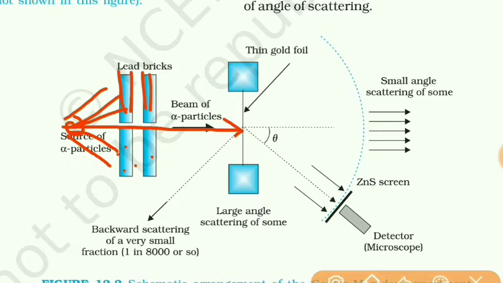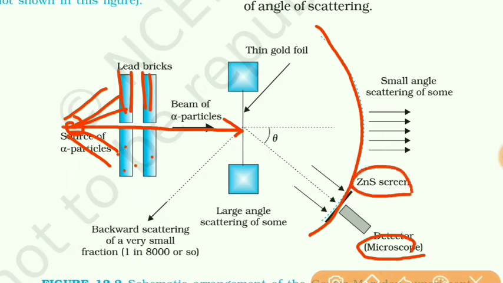Here there is a screen and there is a detector microscope. The screen is made up of zinc sulfide, and so scintillations are produced. That means a bright spot is produced when the alpha particles strike the screen, and that can be detected with the help of the microscope.